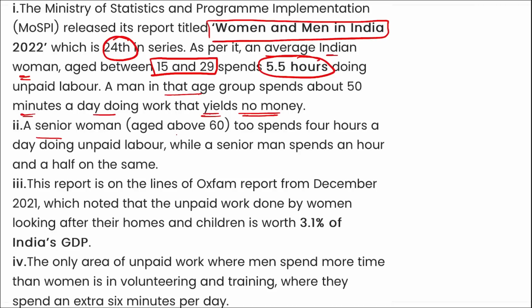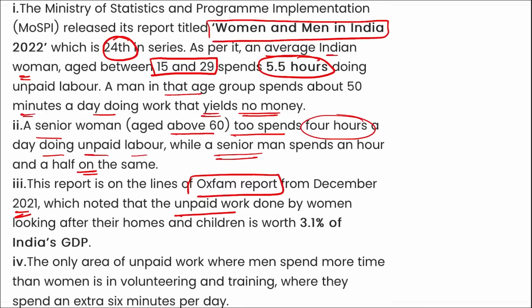A senior woman aged above 60 spends 4 hours a day doing unpaid labor, while a senior man spends an hour and a half on the same. This report is on the lines of the Oxfam report from December 2021, which noted that the unpaid work done by women in their homes and for children is worth 3.1% of India's GDP. The only area of unpaid work where men spend more time than women is volunteering and training, where they spend an extra 6 minutes per day.